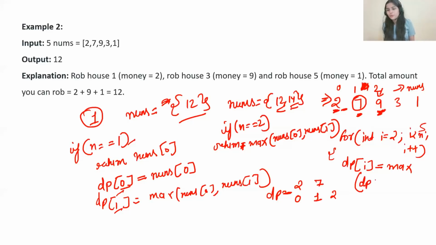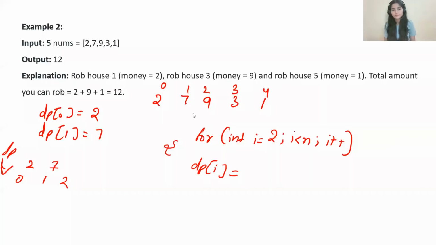Either, if we are choosing the current element, that is nums of I plus... Let me make some space. I can see there is little space. Let me rub it first, right? So here we can see for this ith element, for dp of 2, if I want to calculate the maximum possible up to here, I will take max.